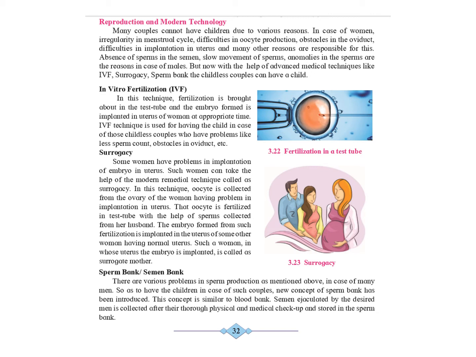The third technique or process is using a sperm bank or a semen bank. This concept is similar to a blood bank. The semen ejaculated by the desired man is collected after a thorough physical and medical checkup and stored in the sperm bank. As per the wish of a needful couple, the oocyte of the woman of the concerned couple is fertilized by the IVF technique using the sperm from the sperm bank. The resultant embryo is implanted in the uterus of the same woman. The name of the donor is strictly kept secret as per the law.